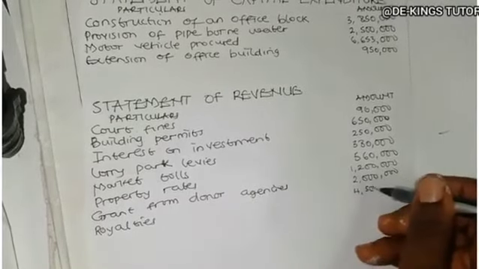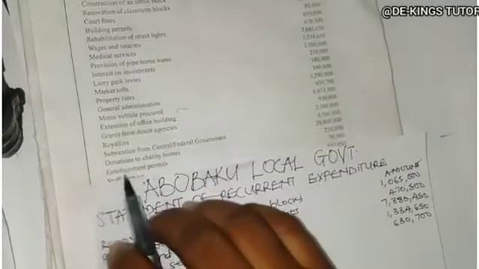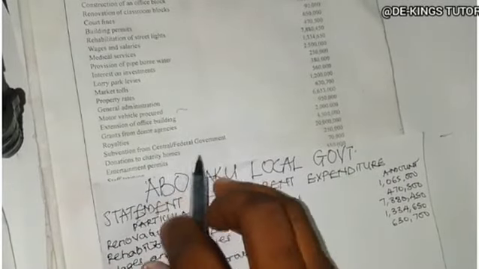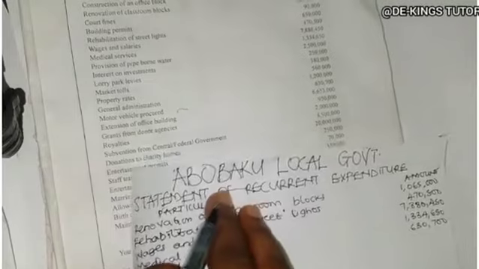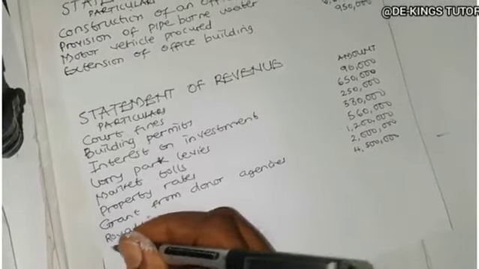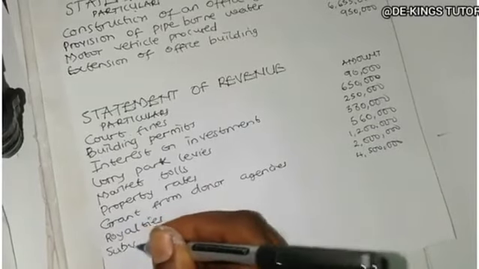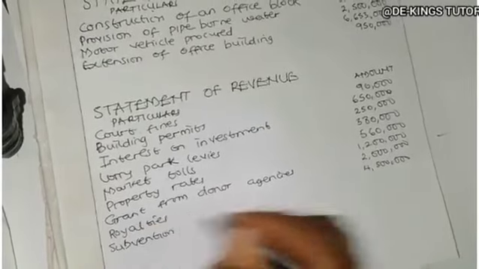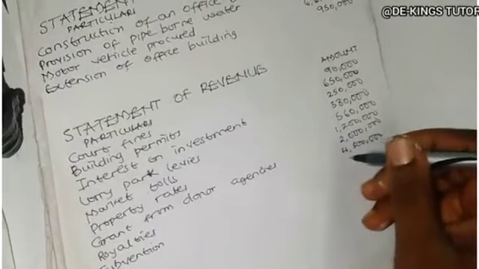$4,500,000. Next one is subvention from central/federal government, 20 million. So it means they receive money from the federal government. It's a revenue. So subvention, 20 million.